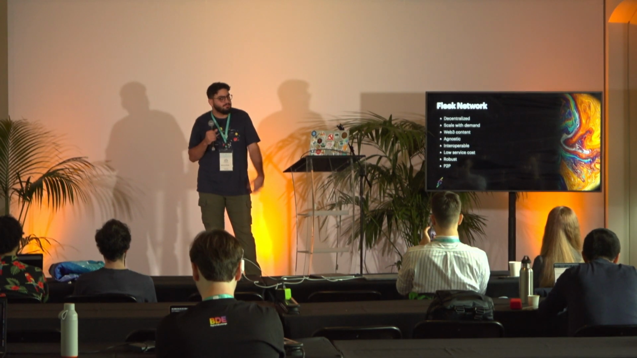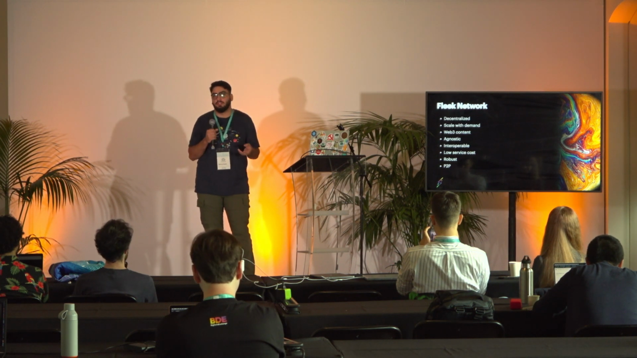So what is Fleek Network? It's a decentralized, permissionless content delivery network, so anybody could join the network, and there's no central server or central authority that controls it. It scales with demand. It serves Web3 content, so it's agnostic, which is a good property of IPLD, but it's also agnostic to the underlying storage layer. It's also interoperable with these underlying storage layers, and it offers a low service cost. It's robust to failures and attacks, and it's peer-to-peer.